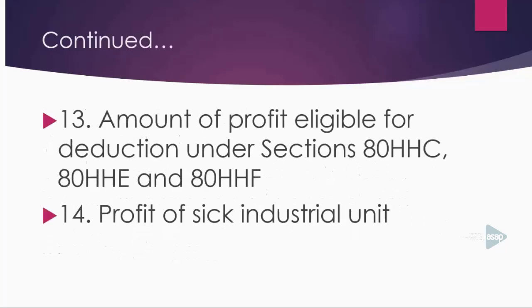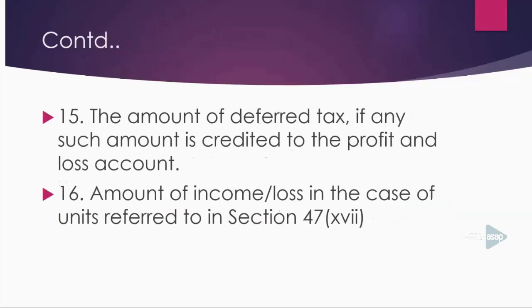Okay. Then you have to deduct amount of profit eligible for deduction under section 80HHC, under section 80HHE, and under section 80HHF. Last and not the least, you have to deduct profit of SIC industrial unit.